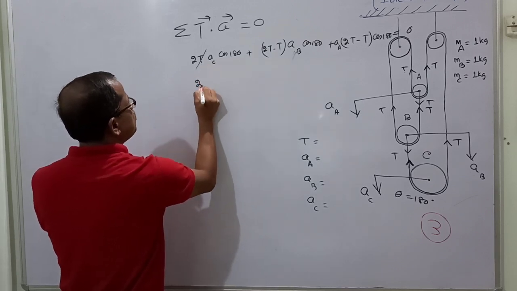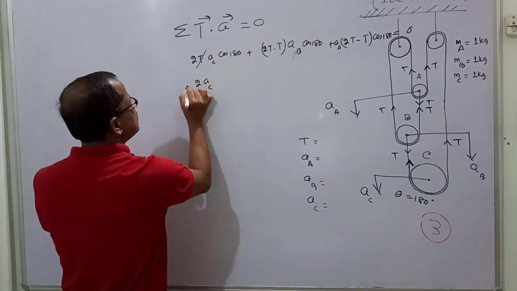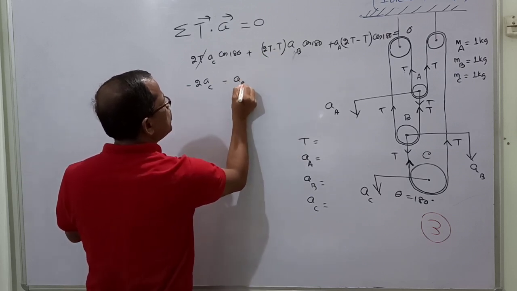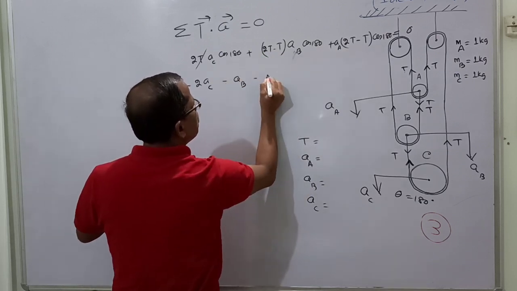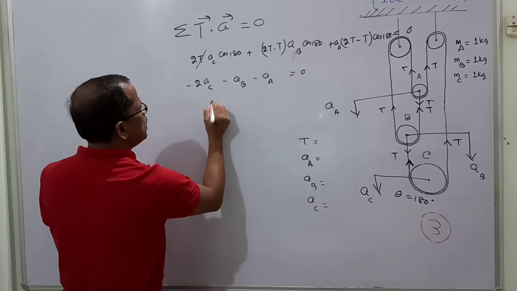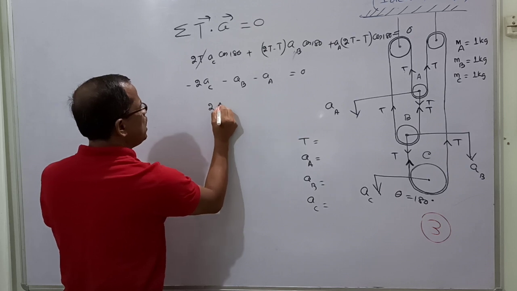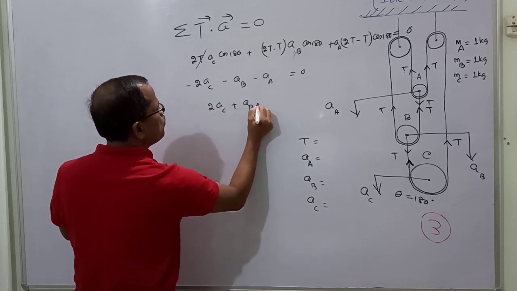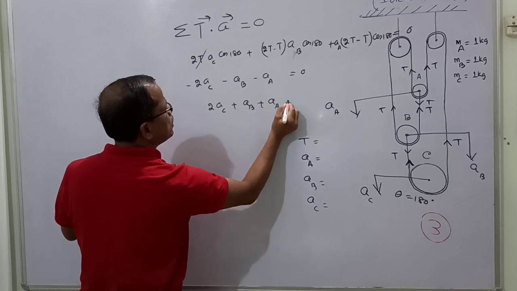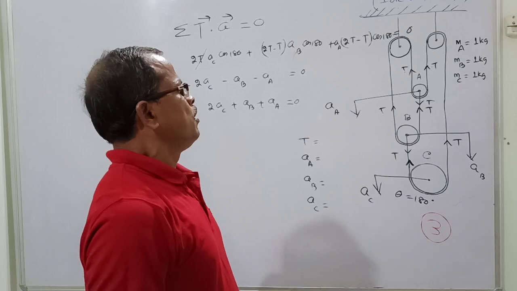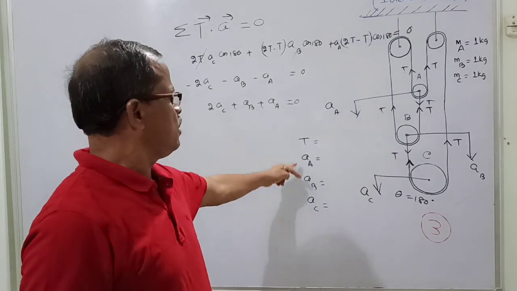That is twice the acceleration of C, cos 180 is minus, 2T minus T, that is equal to minus AB, then it is also minus AA is equal to 0. So my equation is 2AC plus AB plus AA is equal to 0. This is the constraint equation. That means the relation between three accelerations is obtained.